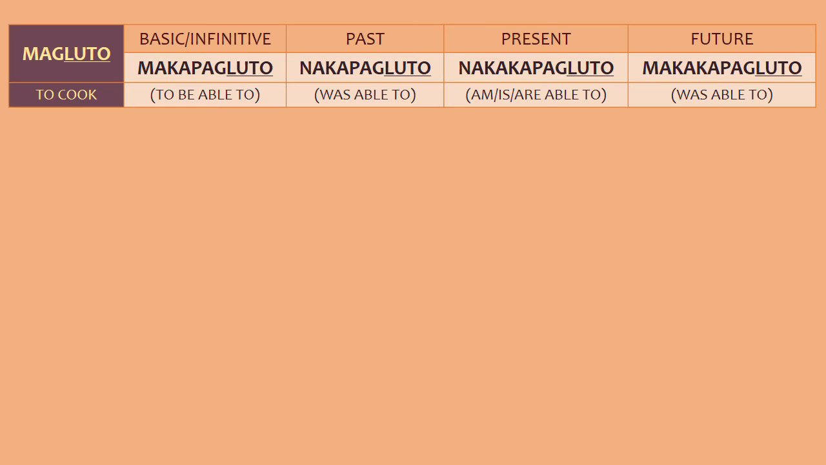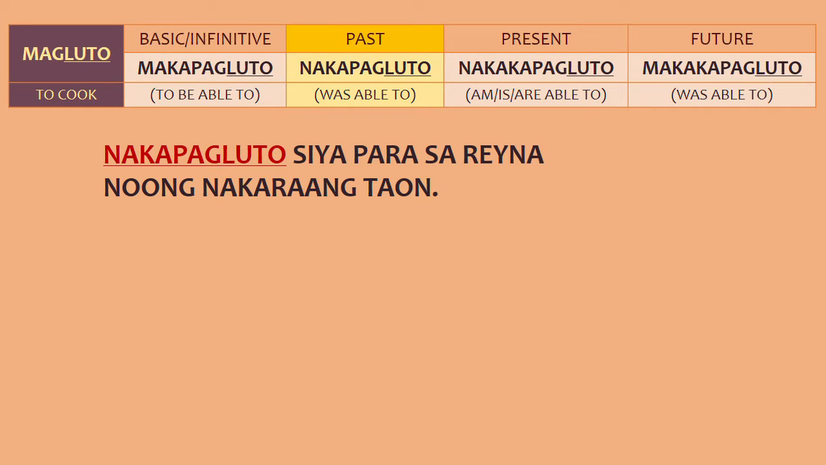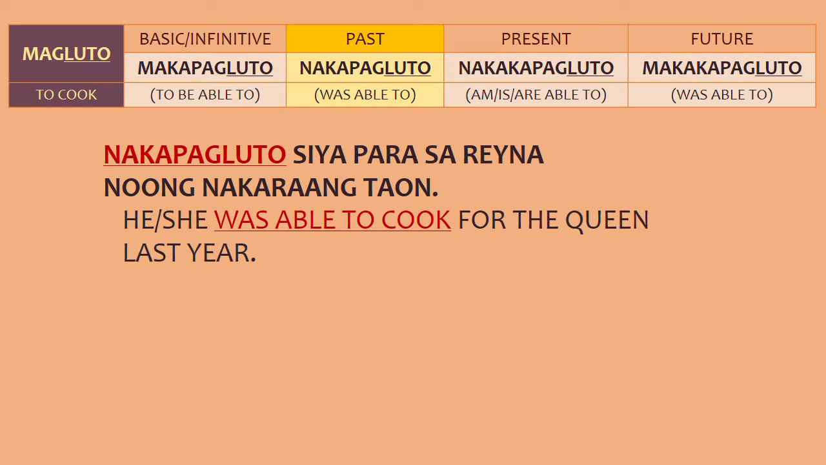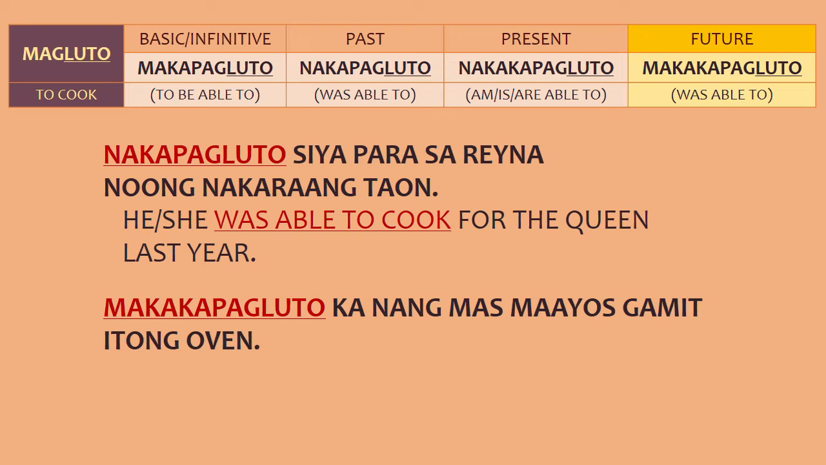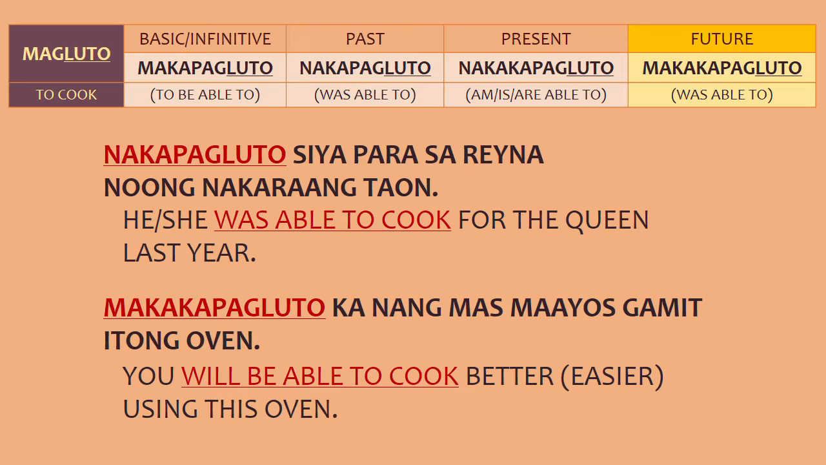Okay, our next verb is magluto or to cook. Again, another mag verb, so we're using the makapag prefixes. Nakapagluto siya para sa reyna noong nakaraang taon. He or she was able to cook for the queen last year. So again, this could mean having the opportunity to cook for the queen. Okay, next example. Makakapagluto ka ng mas maayos gamit itong oven. You will be able to cook better or easier using this oven.